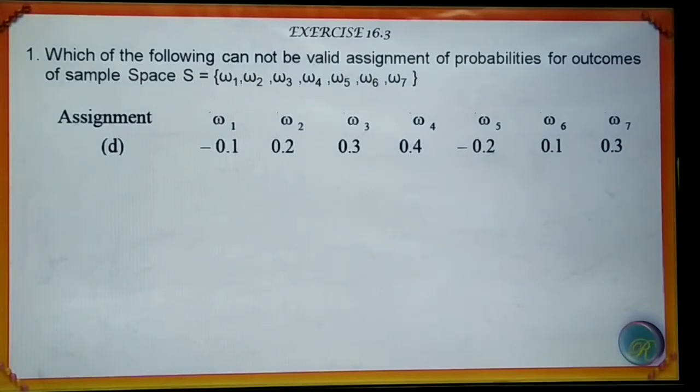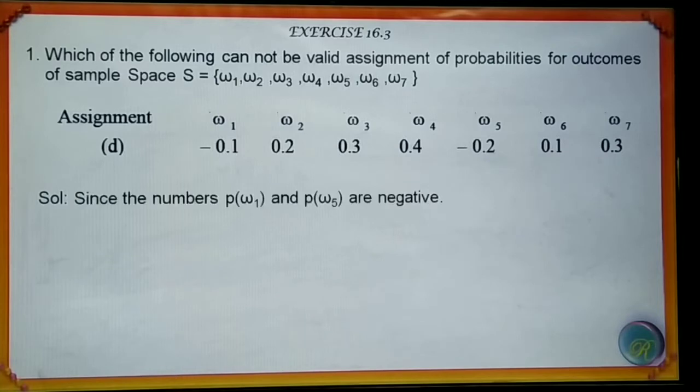Assignment D. Solution. Since the numbers probability of omega 1, that is minus 0.1, and probability of omega 5, that is minus 0.2, are negative, therefore the assignment D is not valid.